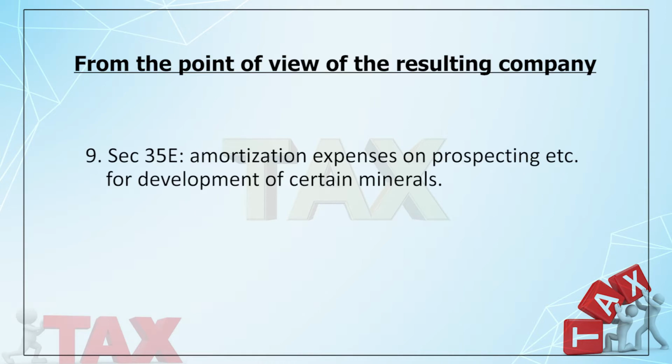Then 35E talks of amortization on prospecting for development of certain minerals. Once again the period of amortization is 10 years. In the same way, the period which is enjoyed by the demerged company, the balance period can be enjoyed by the resulting company.